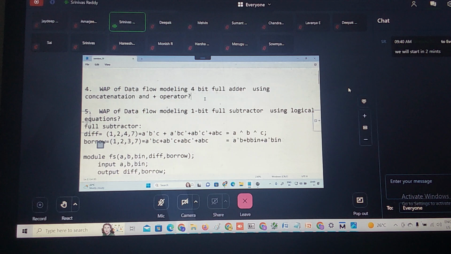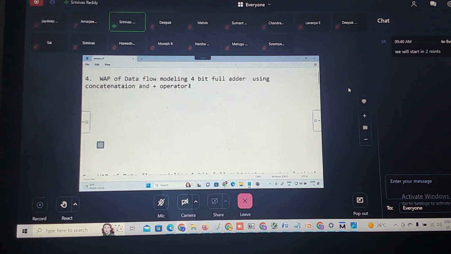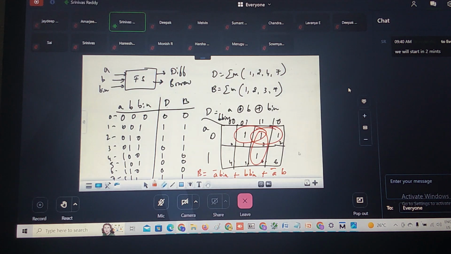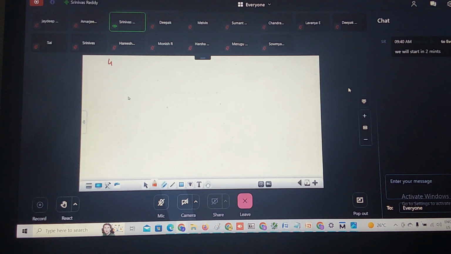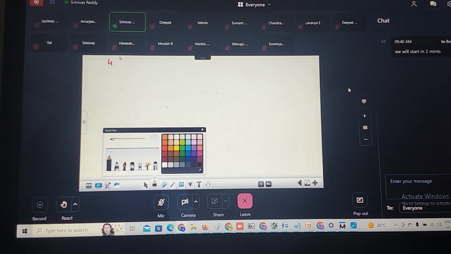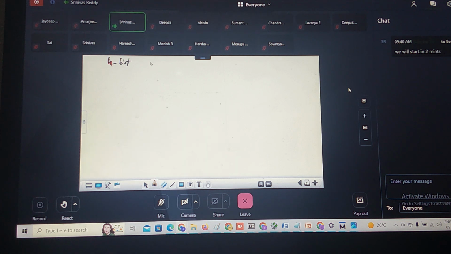Yeah, this one. Write a program of data flow modeling of 4 bit full adder using concatenation and replication operator. How to do this? What is a 4 bit full adder? Parallel adder, right? So let me quickly write. 4 bit full adder is nothing but parallel adder.